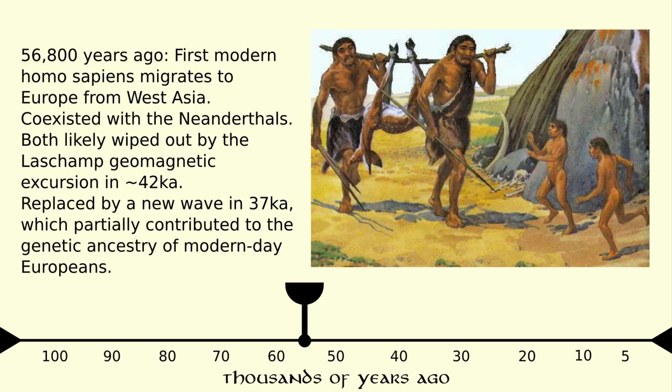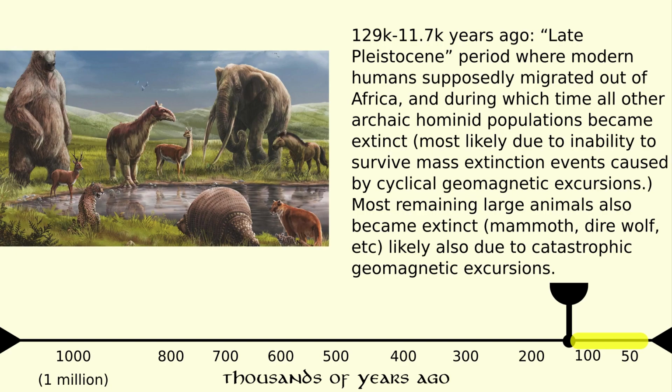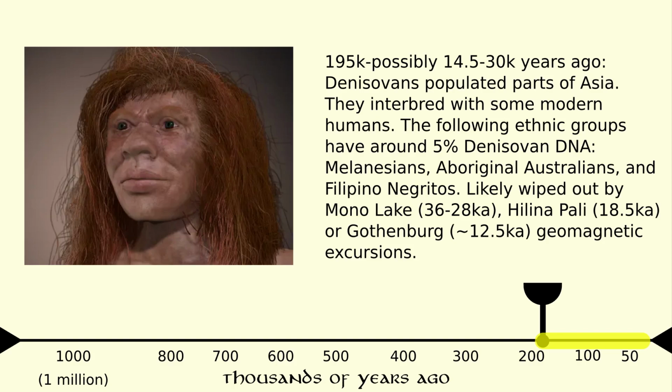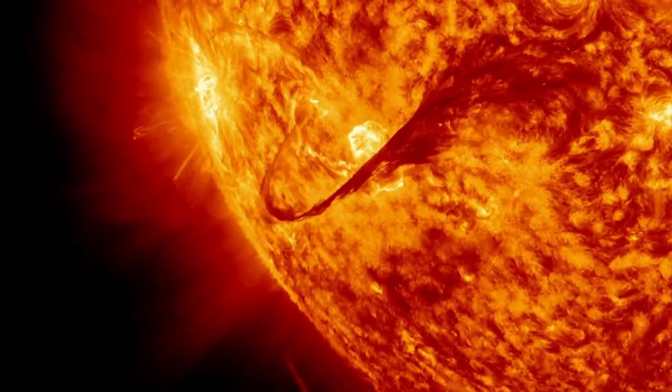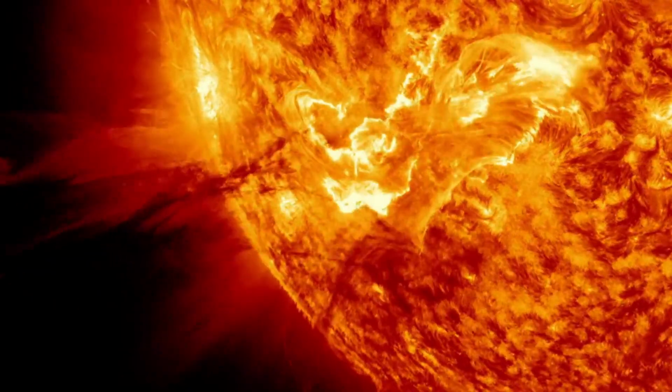They lived together for a while, but both groups were wiped out together at the same time by this excursion that happened, right? During the last 100,000 years, all the hominid species got wiped out one by one during mass extinction events caused by cyclical geomagnetic excursions, which caused insane climate catastrophes like floods, earthquakes, and volcanic eruptions. By around 15,000 years BC, every hominid species had been wiped out except for Homo sapiens. Hopefully we can survive the next pole flip, which is literally happening right now.